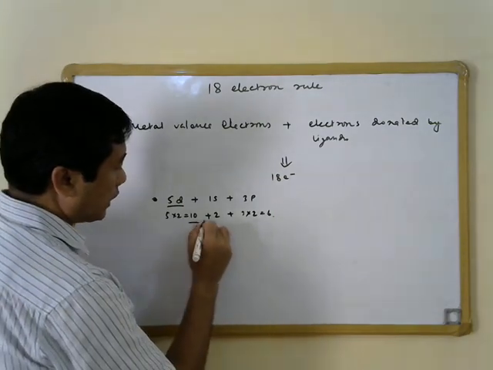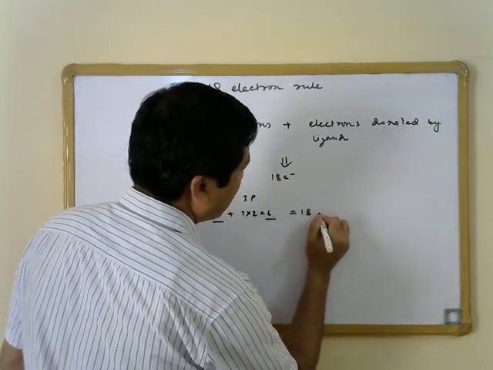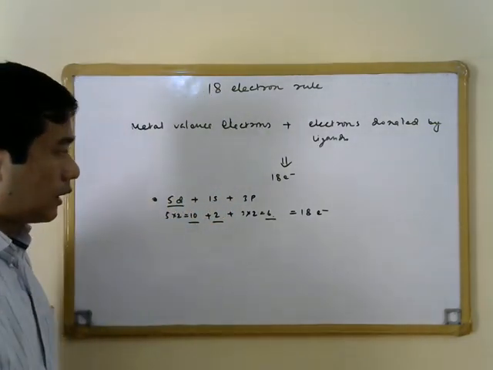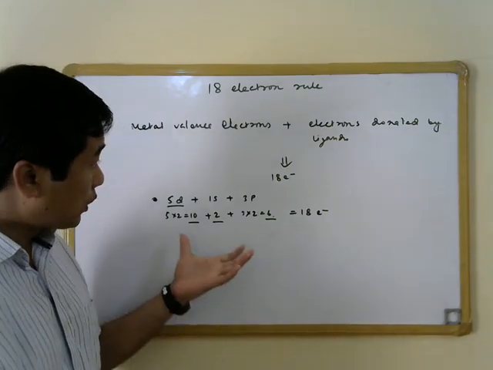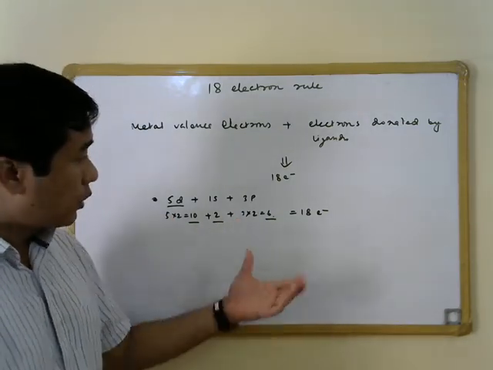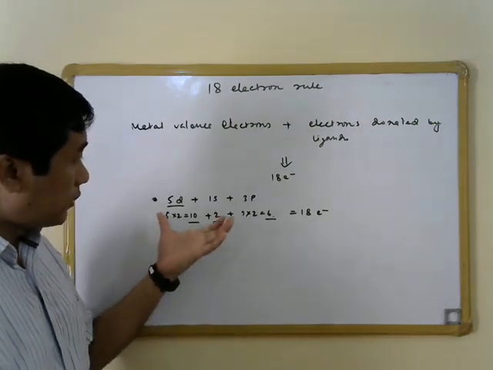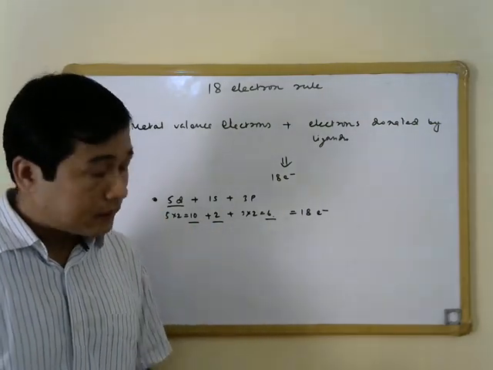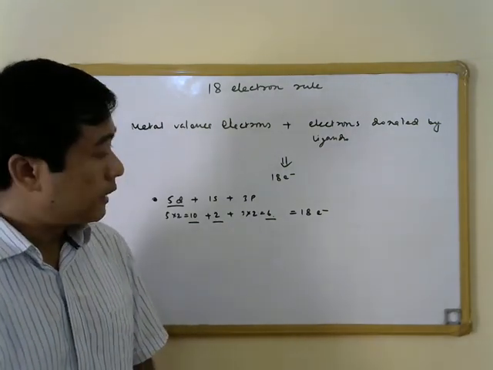So this essentially gives us 10 plus 2 plus 6, equal to 18 electrons, and this concept was initially used to conceive the 18 electron rule, which tells us that once transition metal complexes have 18 electrons in the valence shell, then the complex is going to be thermodynamically stable.